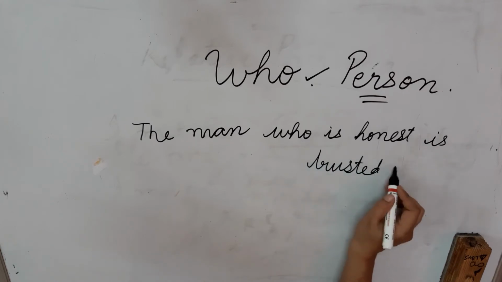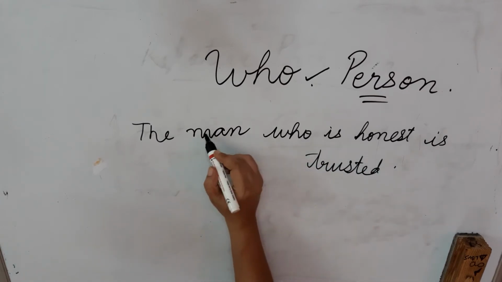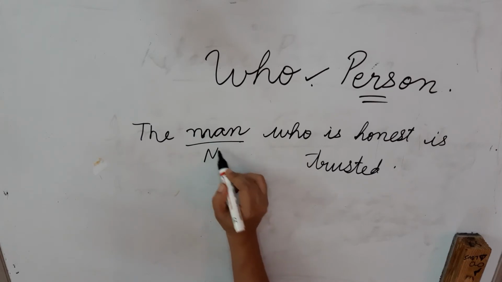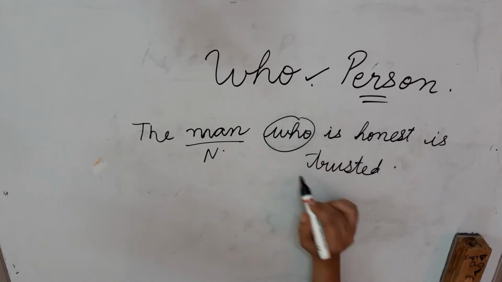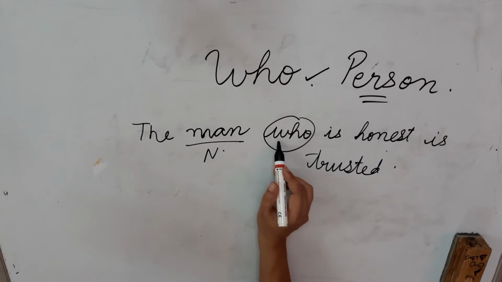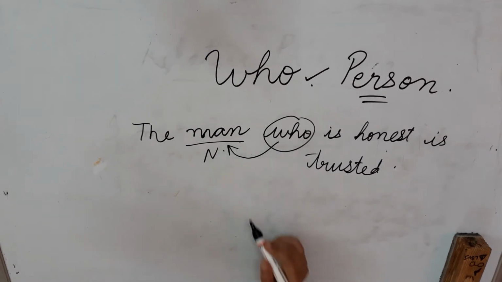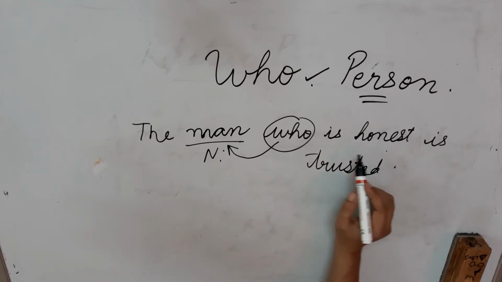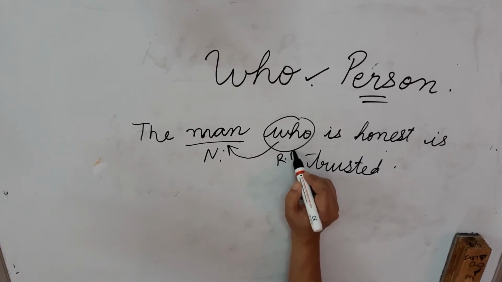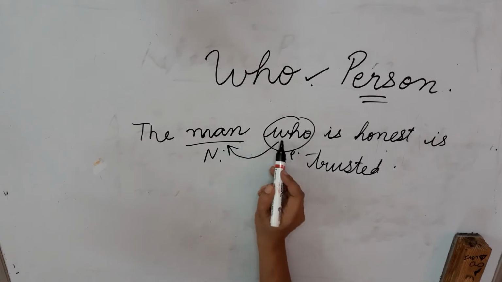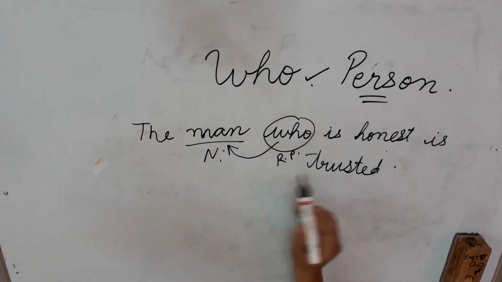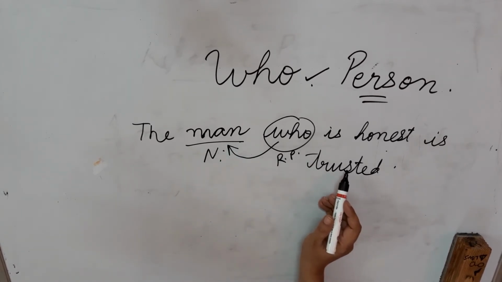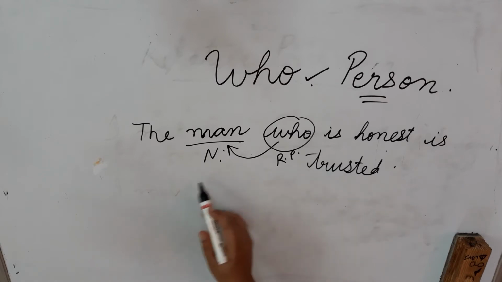So the man, that is the noun here, who is honest. This is actually referring to the antecedent noun, that is man, and that is why it is a relative pronoun showing relation with this man. It is joining these two parts in a proper order. So we see that the man who is honest is trusted.